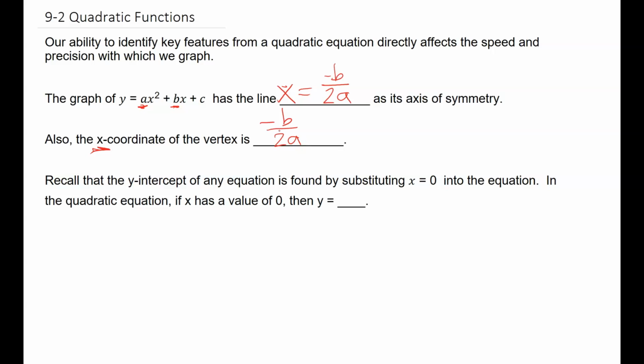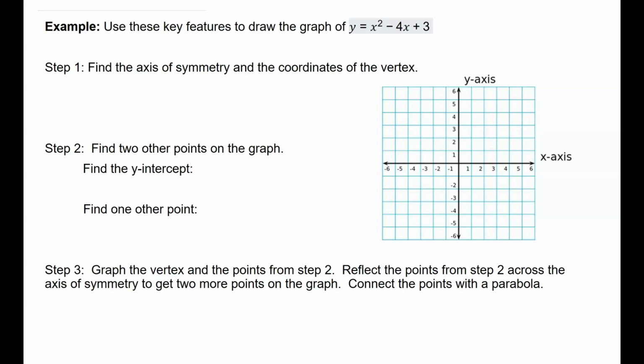So the y-intercept of any equation is found by making the x value equal to 0. So in the quadratic equation, if x has a value of 0, then y is always going to be the c value. All right, so far this is very, very word-based, and we haven't seen any of the practicality to it. So we're going to go ahead and look at this next page.